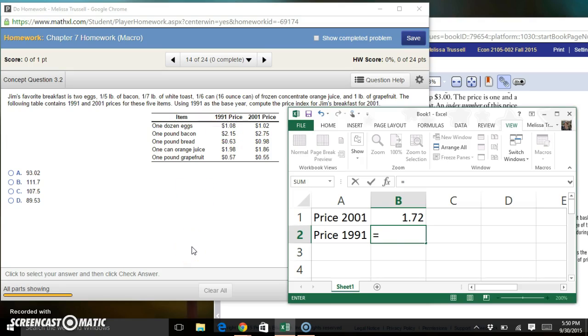So we'll take that $1.08 and divide it by 12 to find out the price of 1 egg, and then multiply it by 2 so that we have the price of our 2 eggs. And he likes a fifth pound of bacon, so 1/5 times the price of bacon in 91, which was $2.15 a pound.